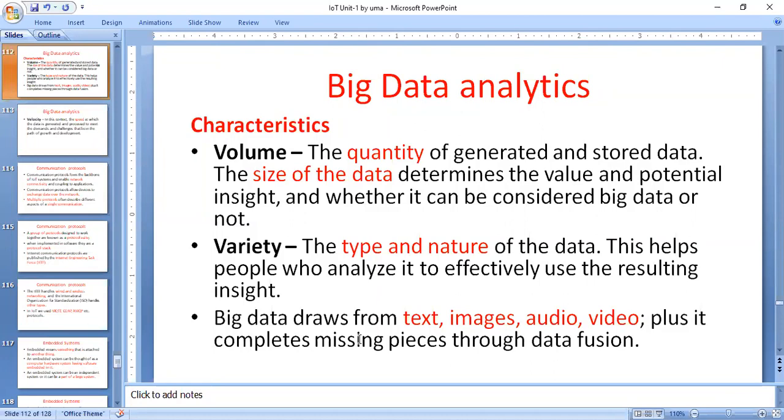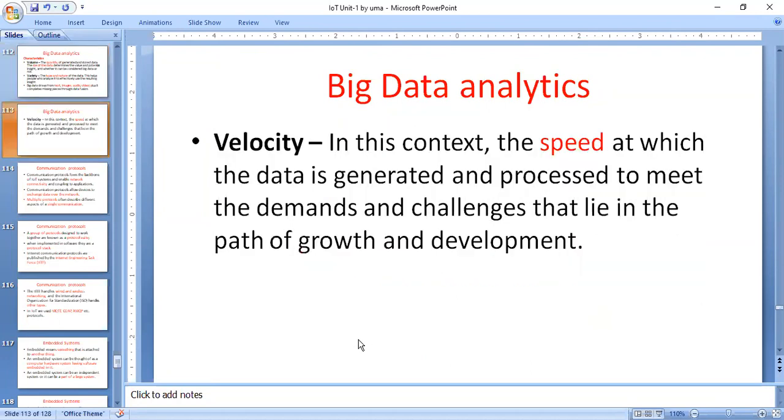Coming to the variety of data: how can you represent the variety of data? It comes as images, audio files, and video files. This type of data is called variety of data. Velocity of data is the speed at which data is generated and processed to meet the demands and the challenges that lie in the path of growth and development. That's called velocity of data.